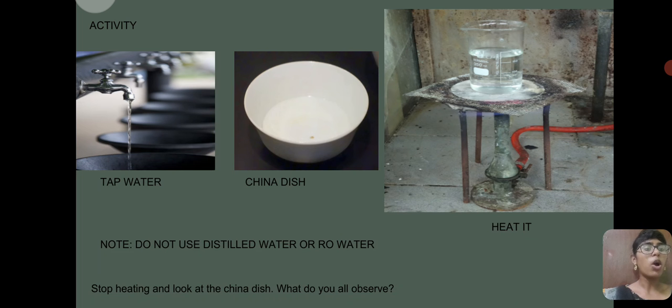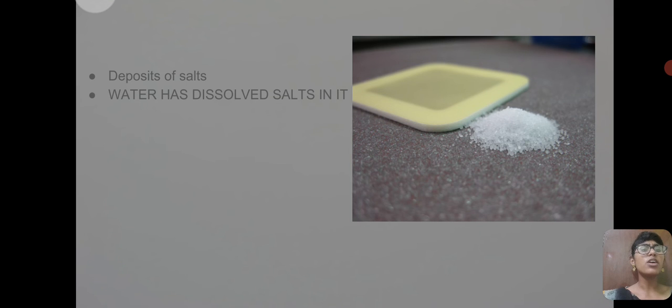See, we'll do one small activity. Take a china dish. Fill the china dish with tap water. You should not use any distilled water or RO water. Take tap water and boil it in the china dish. Boil at full temperature so that all the water is evaporated, and you will be able to see some amount of salt deposit on the surface of the china dish. So this proves that water has dissolved salts in it.